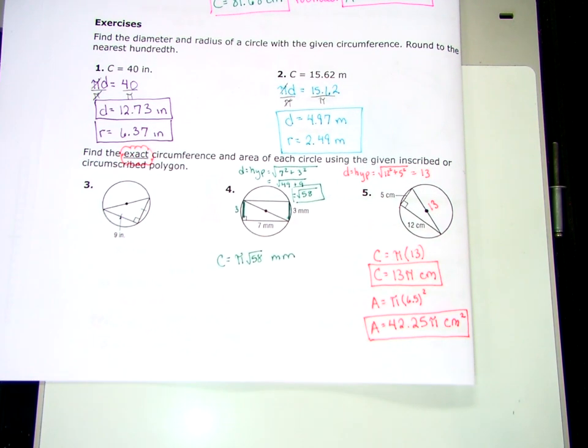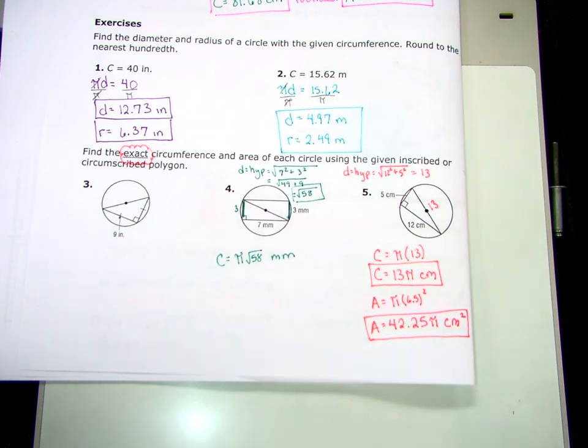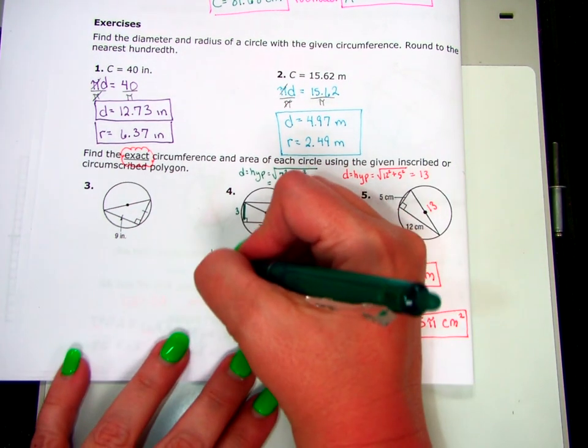When we write numbers, traditionally in math, we write regular numbers and fractions first. And then we write pies, and there's also another called E. If you have pies or E's, we won't deal with E's this year, then those go next. After that would be any variables, if you have X's or Y's or anything like that. And then the last thing you always write is your square root, which means I've got pi square roots of 58. This is already in the correct order.